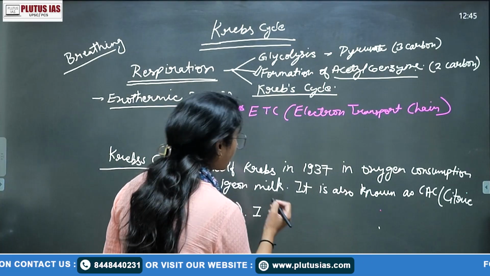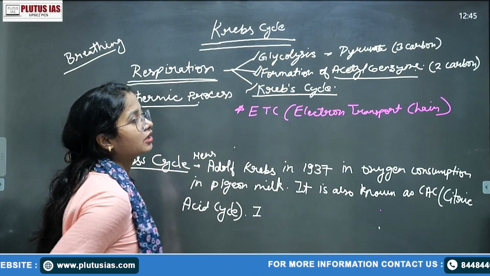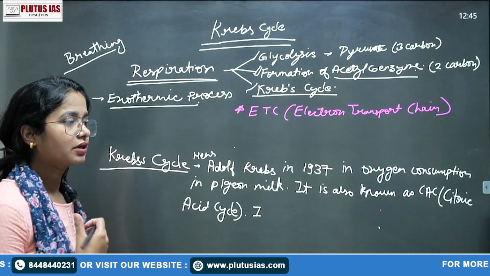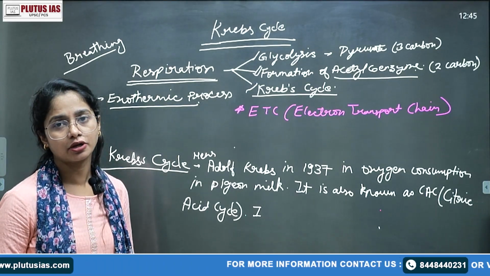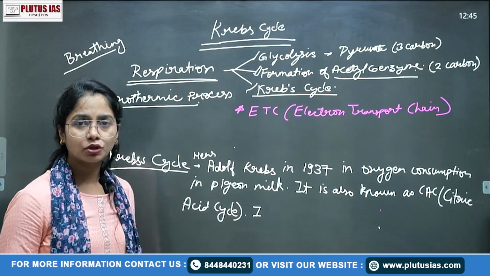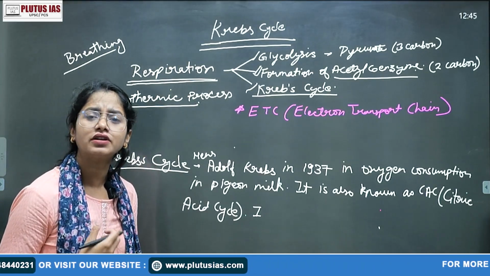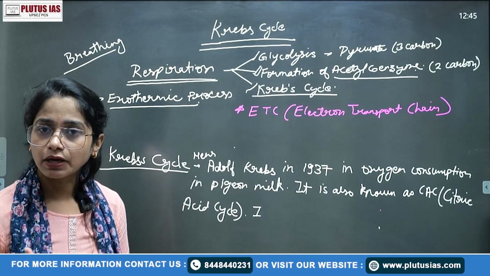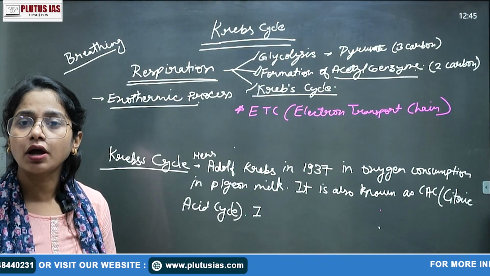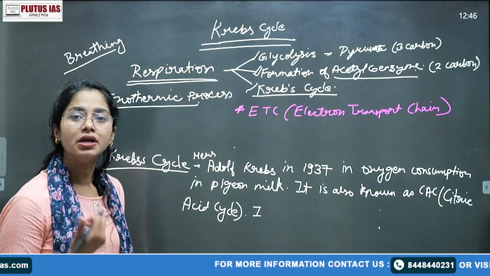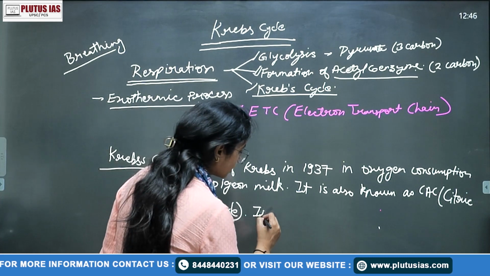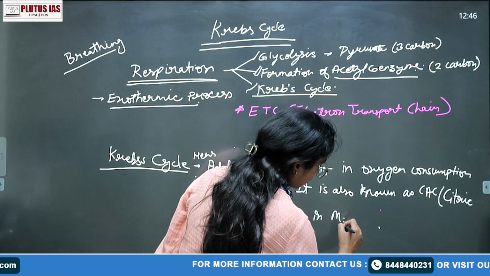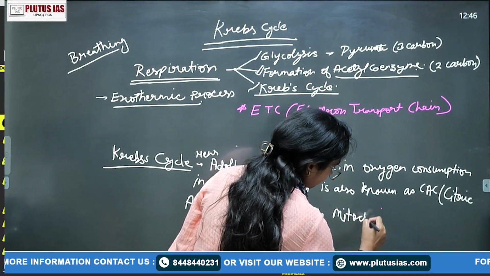When we talk about glycolysis and the Krebs cycle, there is a basic difference: one is anaerobic and one is aerobic. We have already cleared in what situation glycolysis is anaerobic and in what situation it is aerobic. When we covered cytology, we heard that in the mitochondria the aerobic oxidation process or aerobic respiration occurs. So it occurs in the mitochondrial matrix.